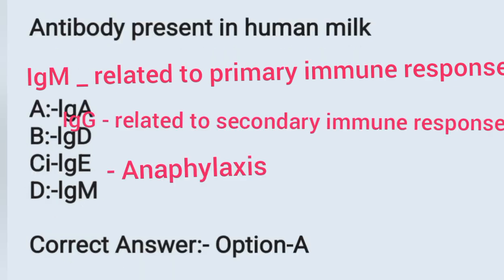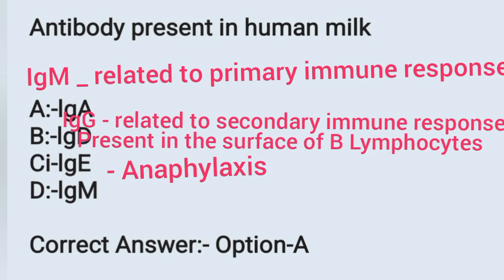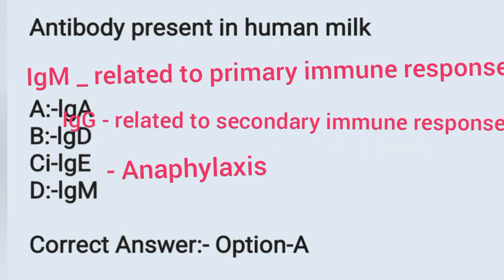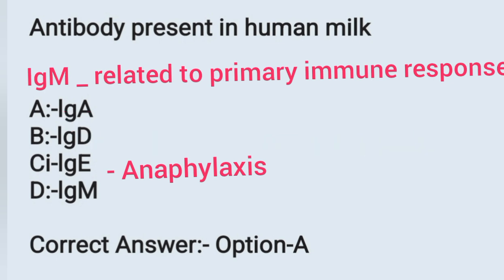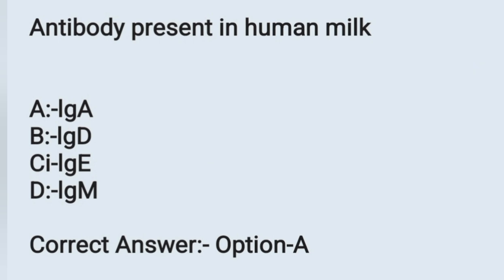First option, IgA. IgA is secretory immunoglobulin which is present mainly in saliva, intestinal juice, tears, respiratory secretions and colostrum. So that is our correct answer. And IgD, second option. IgD is mainly present on the surface of B lymphocytes. Its function is to recognize the antigen. IgE is mainly concerned with anaphylaxis. And IgM, last option, is mainly related to primary immune response. Okay, here the antibody which is present in breast milk or colostrum is IgA.